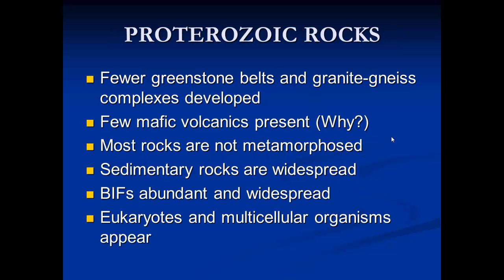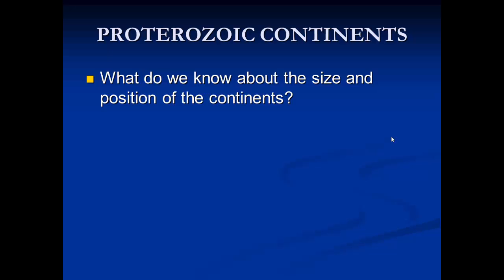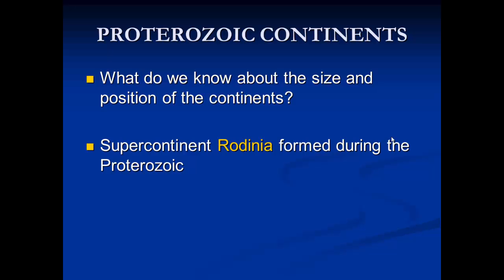In the Proterozoic, we see fewer greenstone belts and granite gneiss complexes developing. We see fewer mafic volcanics present. So why do you think that is? We also see that most of the rocks are not metamorphosed. Sedimentary rocks are more widespread. Banded iron formations are abundant and widespread until about 2 billion years ago. And we finally see eukaryotes and multicellular organisms appearing. So what do we know about the size and position of the continents in the Proterozoic? One of the highlights of the Proterozoic is that the supercontinent Rodinia, which is the first supercontinent, forms.